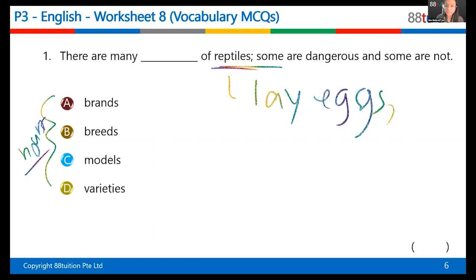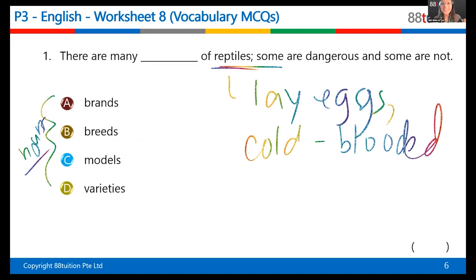And they're mostly cold-blooded. Anyone cold-blooded here? I have dry skin. But we are not cold-blooded, are we? We are warm-blooded. Okay, but sometimes if you feel really cold, you feel like you're cold-blooded. It's an expression meaning your body is really cold.